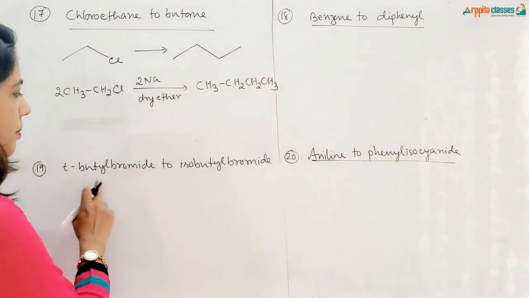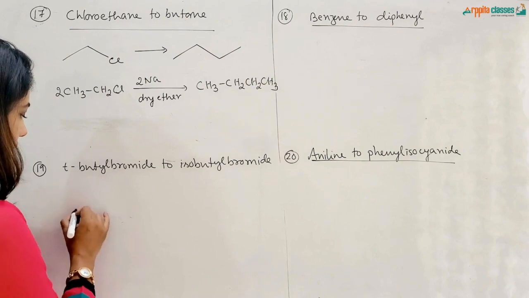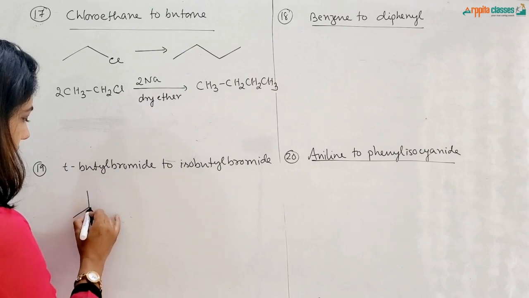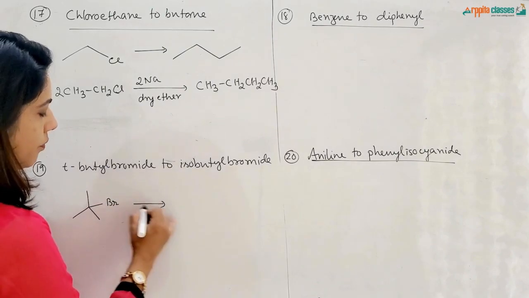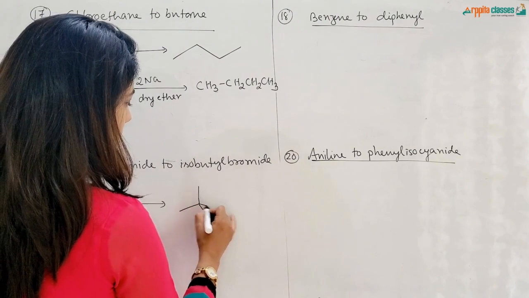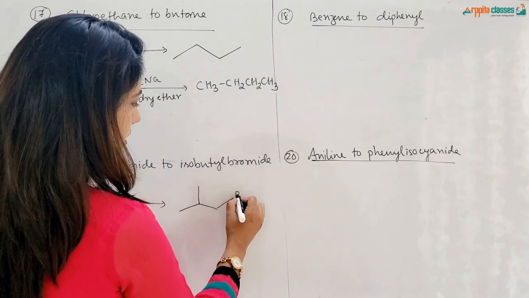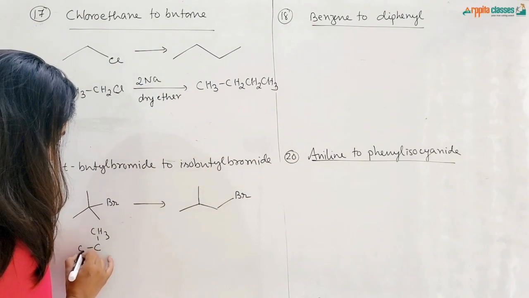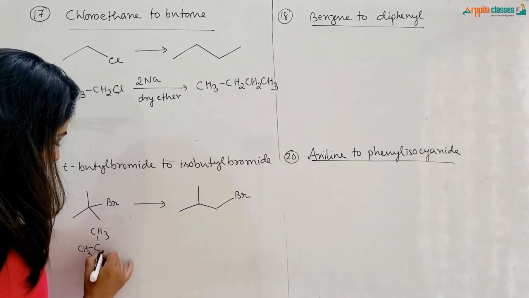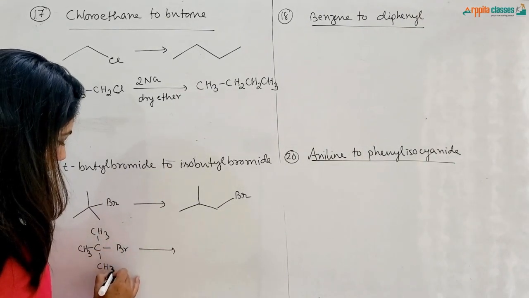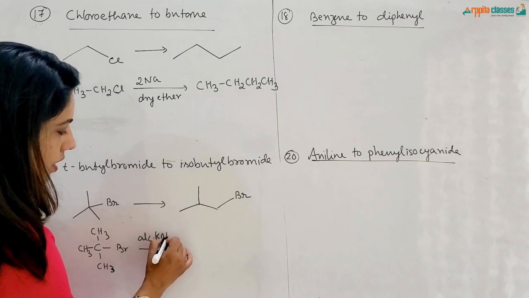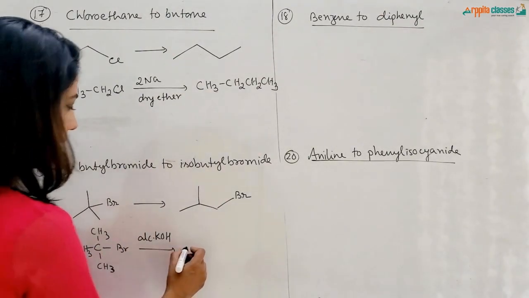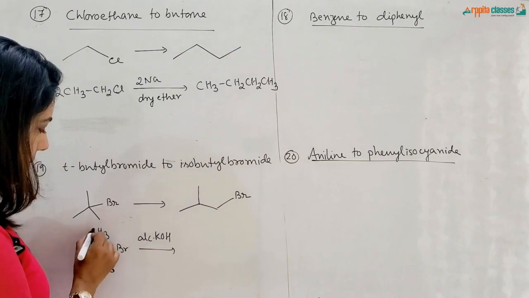Next conversion is tertiary butyl bromide to isobutyl bromide. Tertiary butyl bromide is, this is your tertiary butyl bromide. From here we have to get isobutyl bromide, that is this one. I'll write it this way, tertiary butyl bromide, (CH3)3CBr. First I will be treating this with alcoholic KOH. So the role of alcoholic KOH is to remove HBr. So from anywhere H will be removed, from either of these carbons, because all these carbons are beta